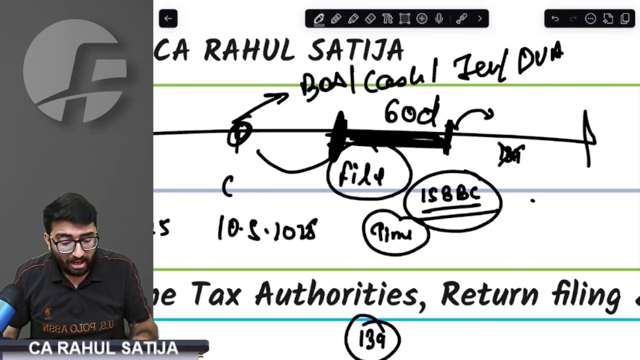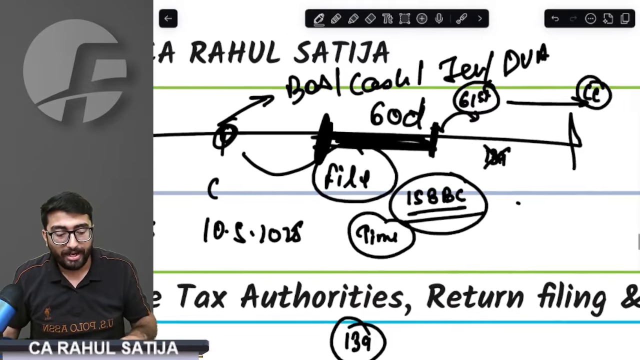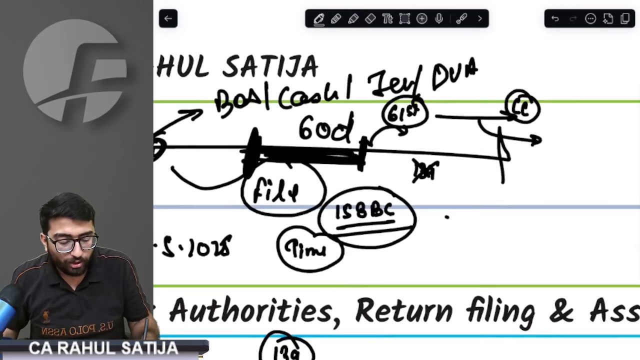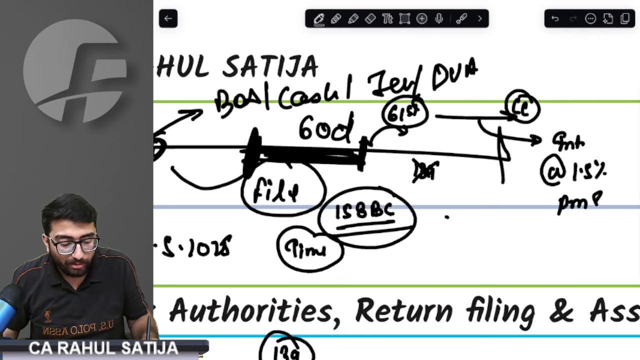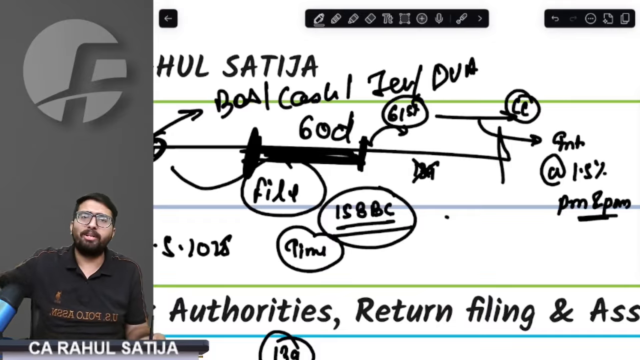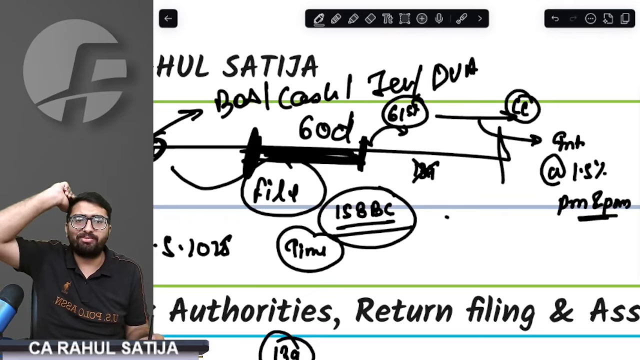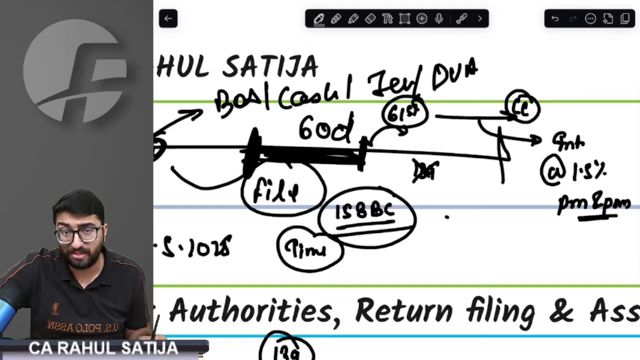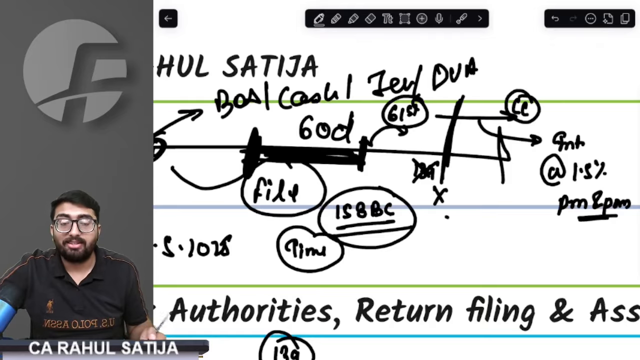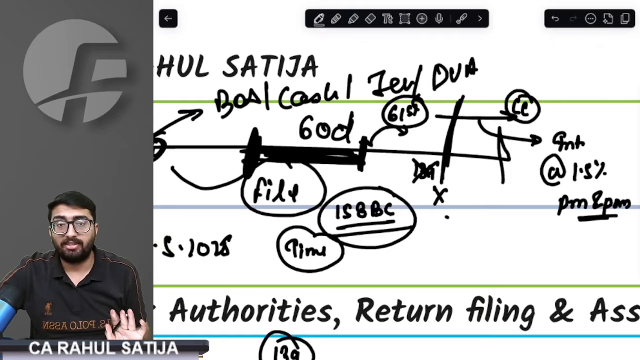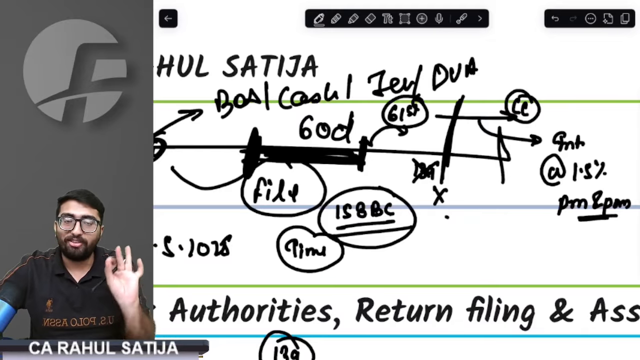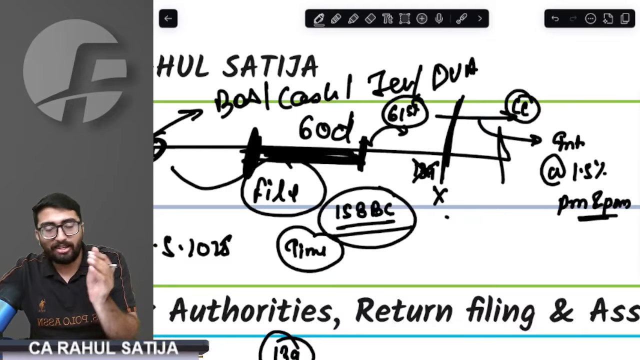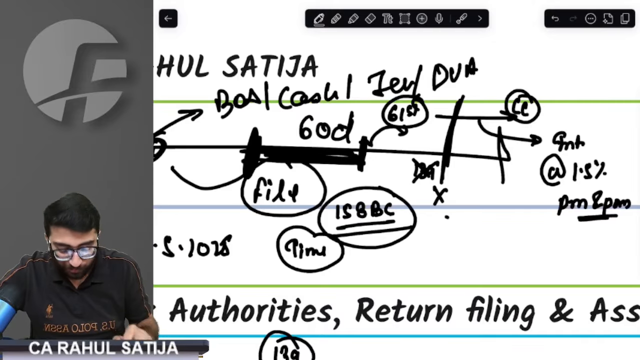In addition to that, from the 61st day till the conclusion of assessment, they are going to charge interest at the rate of 1.5% per month and part of the month, on whatever the liability will accrue later on. Sir, even if I file the return in between, they will not consider that. They will charge interest till the completion of the assessment. So if you file the return on time, no interest is levied, but if you delay the return, interest is levied on you.